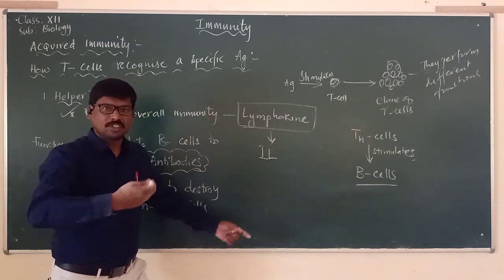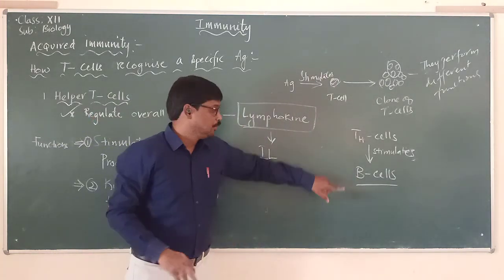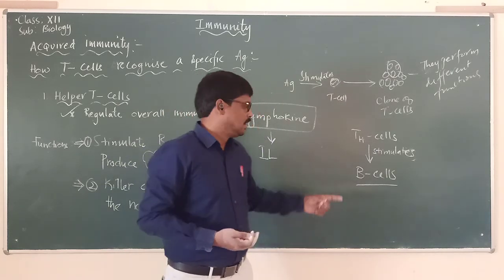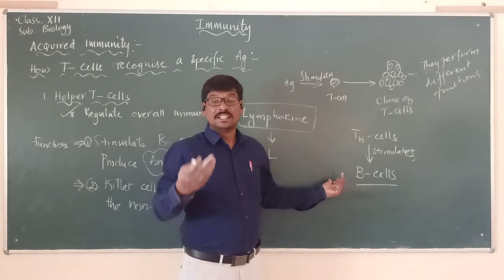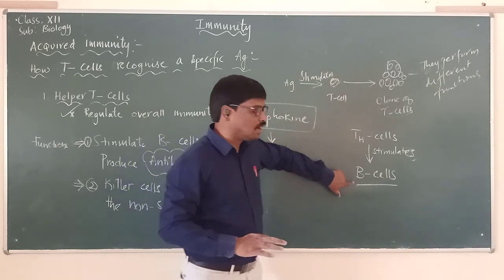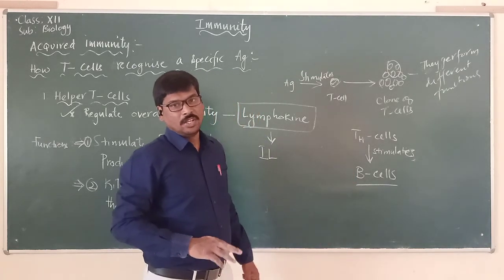Now we'll be talking about the B cells a little later on, but you know from where these B cells are produced or matured. B cells means what? They are formed and matured in the bone marrow. So that's why we are calling them B cells.